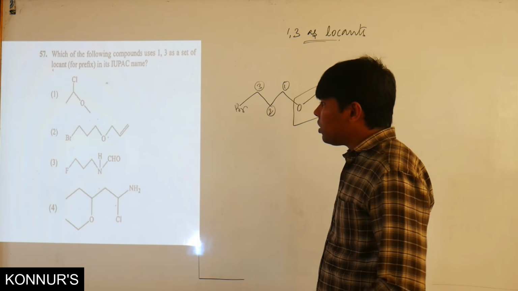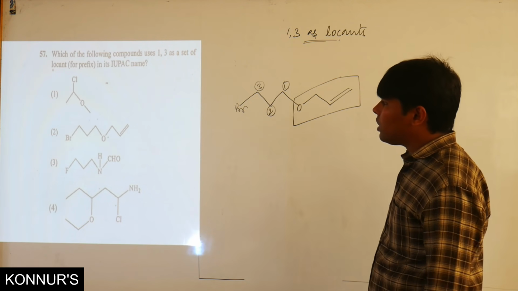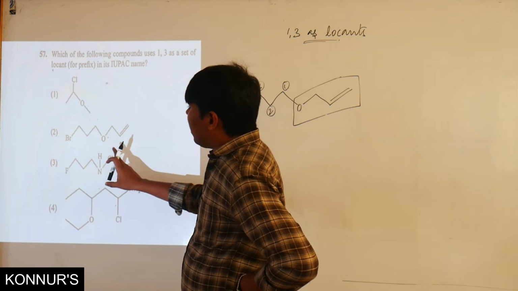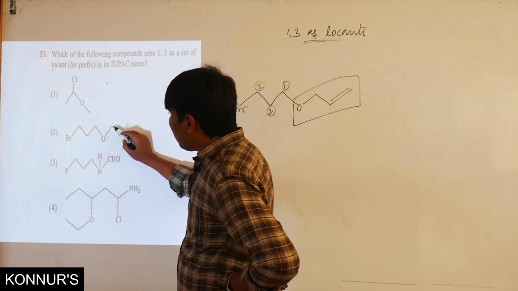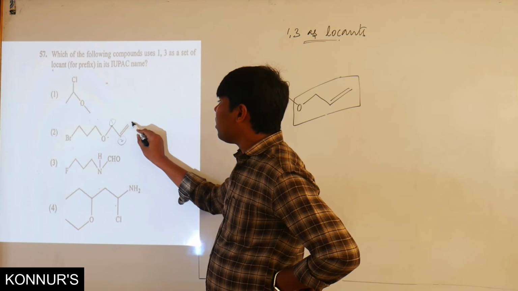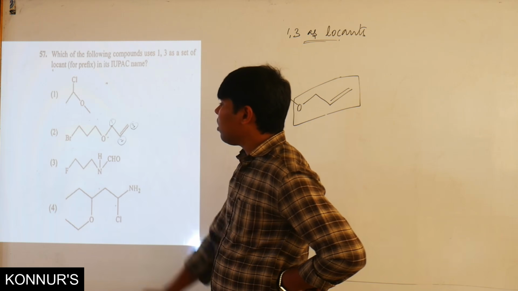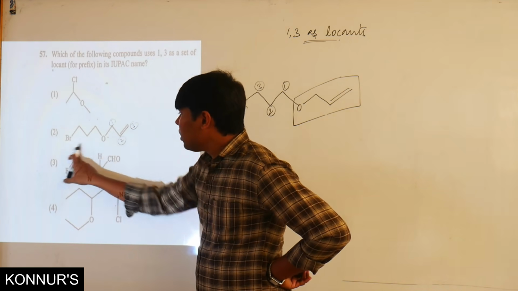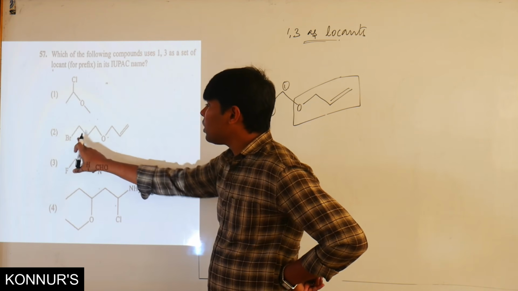Here I will tell you the locants used for these kinds of compounds. See here, in the second option, this will be the first carbon, second and third. So the locant will be the second, and on first carbon there is this group.